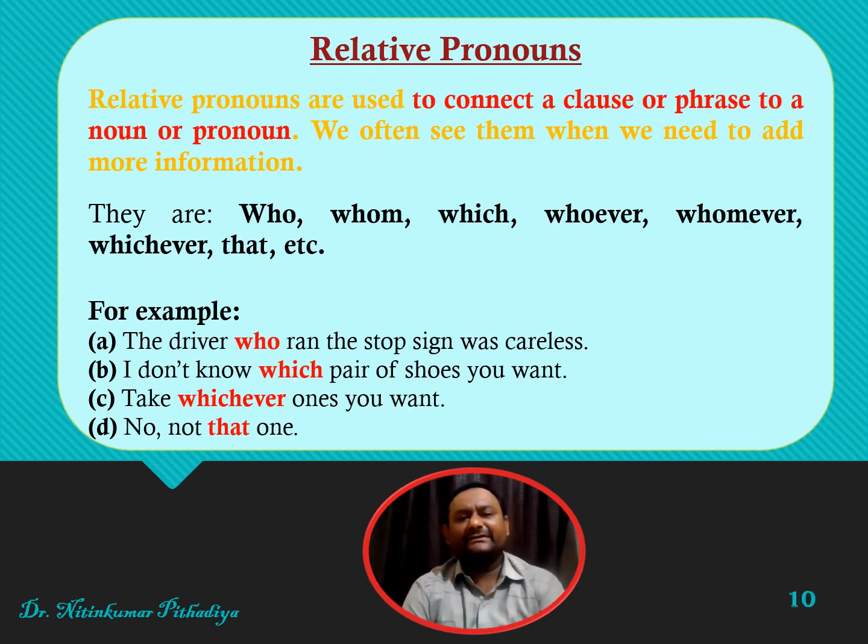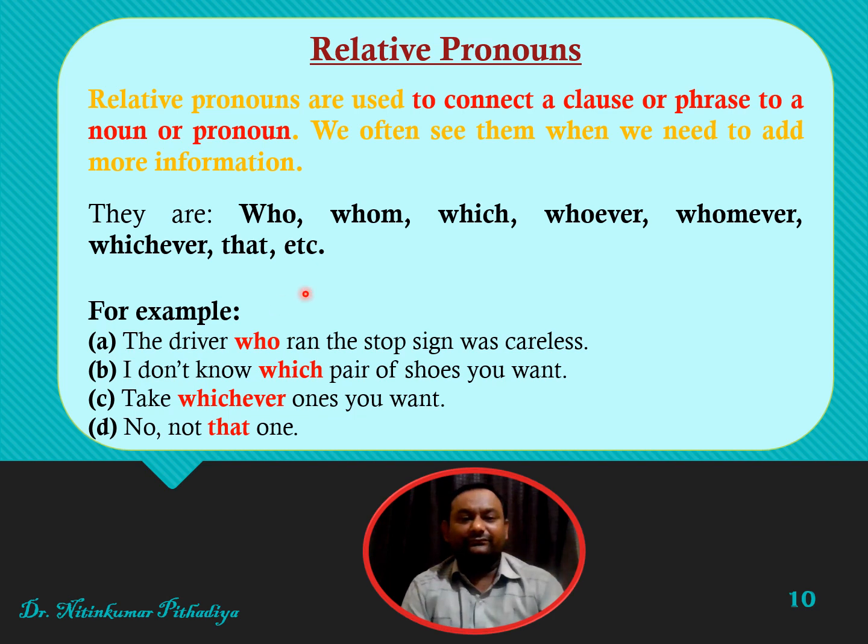Then there is, friends, relative pronouns. Relative pronouns are used to connect a clause or phrase to a noun or pronoun. We often see them when we need to add more information. Friends, generally they are WH words like who, whom, which, whoever, whomsoever, whichever, that, like that.